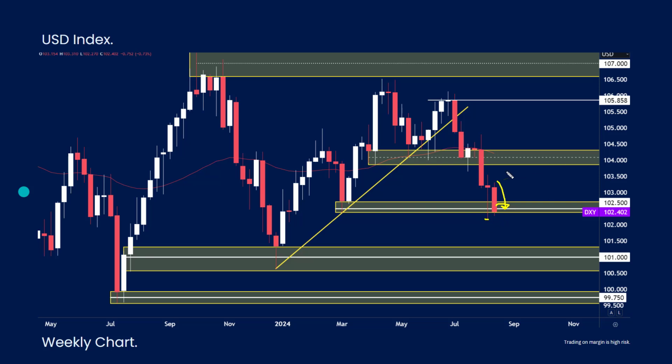We didn't break the previous week's range, so there is still a good opportunity for price to maybe rebound a little bit here. I think if we do take out the 102s, then the 101s is going to be something to look out for. Really speaking, if we see the data starting to point to further cuts, then a currency typically does devalue in those states, so we could see further downside.